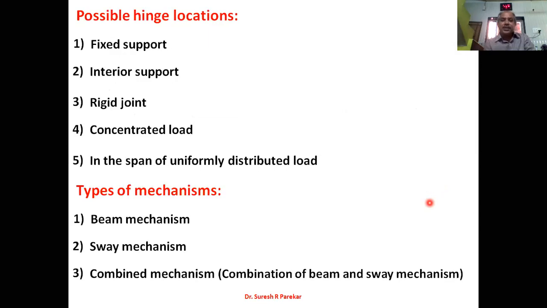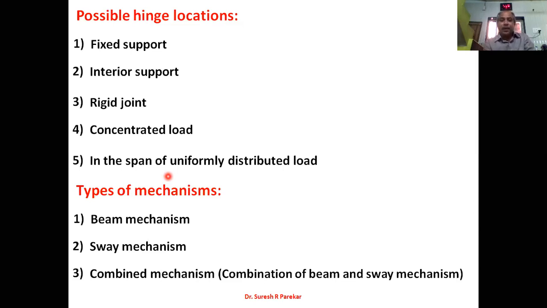Now in the analysis, we have to look for the possible locations of plastic hinges and types of mechanisms. Hinges are formed as follows. First, we have to mark hinges at fixed supports. Then we have to mark plastic hinges at interior supports. Then at rigid joints, then under concentrated loads, and then in the span of a uniformly distributed load, somewhere that we have to see according to the given problem and support condition.